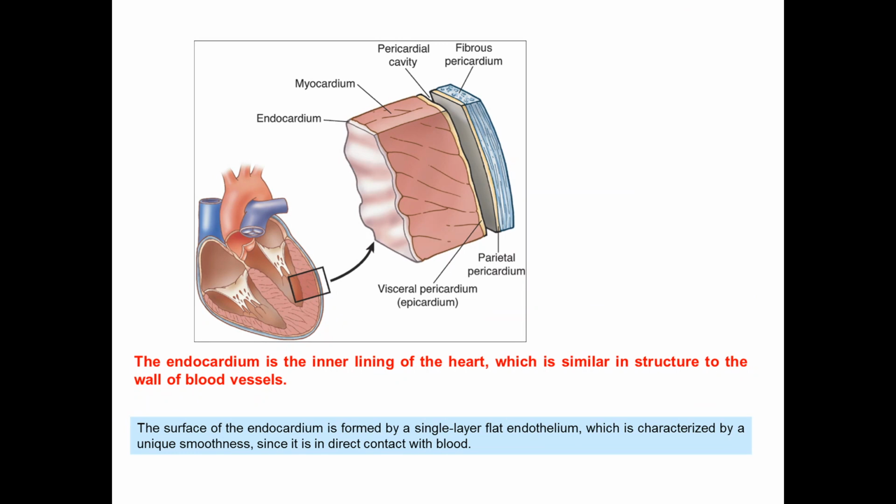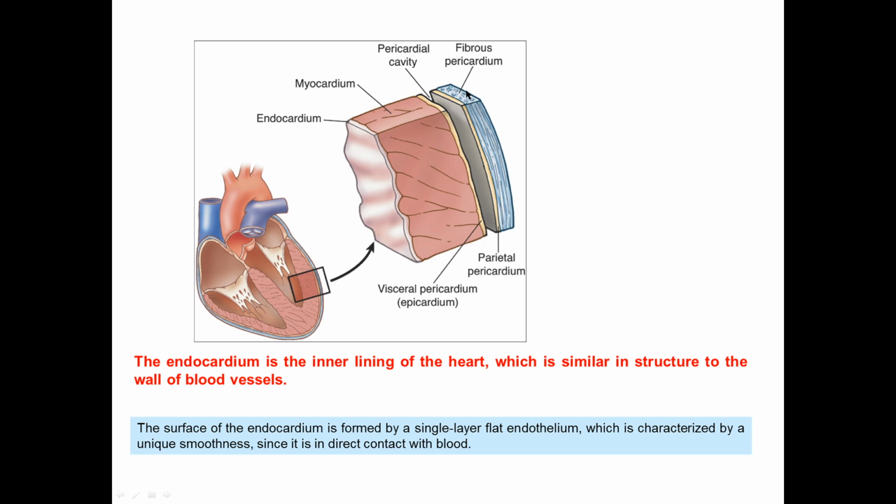You know, heart has three layers. Main layers are endocardium, myocardium and pericardium, and this endocardium is the inner lining of heart, which is similar in structure to the wall of blood vessels. Surface of endocardium is formed by a single layer flat endothelium, which is characterized by a unique smoothness since it's in direct contact with blood.